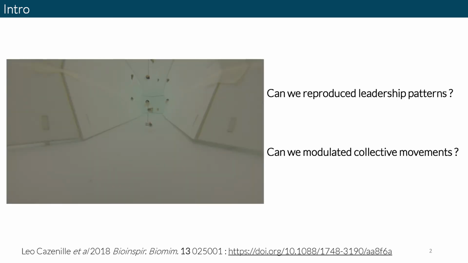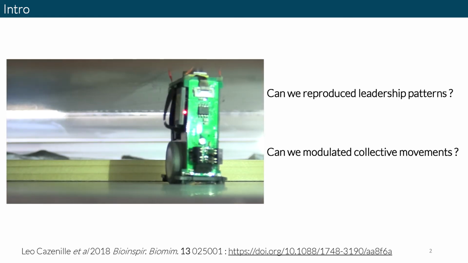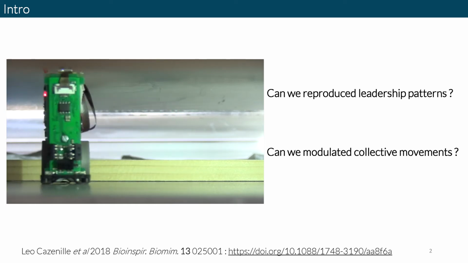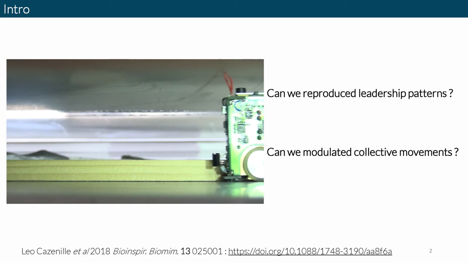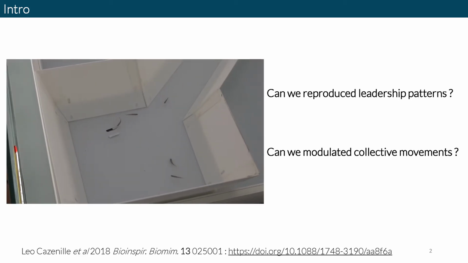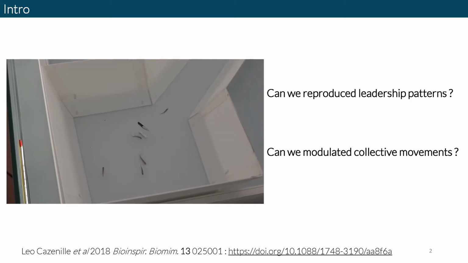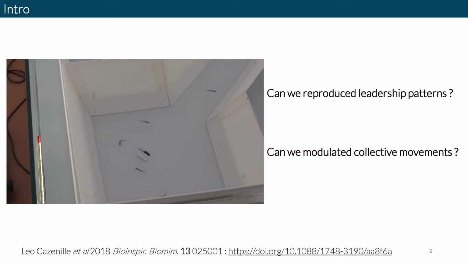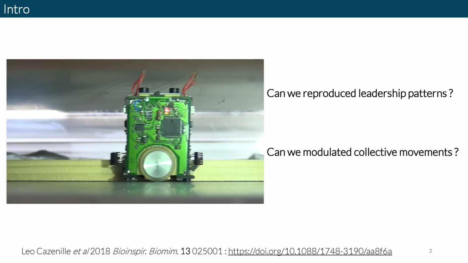From this base, I tried to find out if it was possible to confirm hypotheses on collective behavior by using this robot. I first focused on reproducing a specific behavior, the leadership. In zebrafish, we know that each fish has the same success rate to lead a collective departure. And we expect that if our robot initiates collective departure, we are going to observe the same kind of dynamic. We also tested if it was possible to modulate the behavior of our fish by reproducing specific behaviors. In this experiment, we tried to bias the distribution of fish in space, and we tested different strategies for that, which I will explain later.